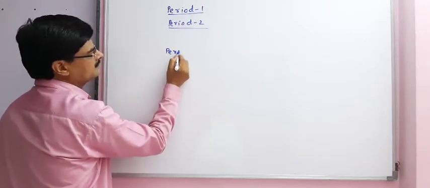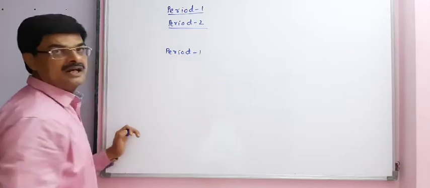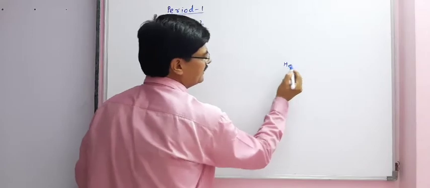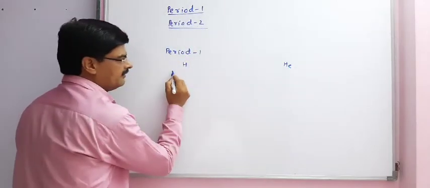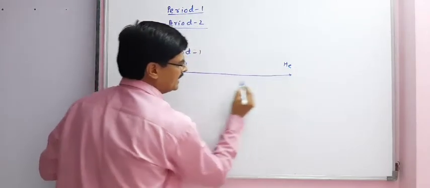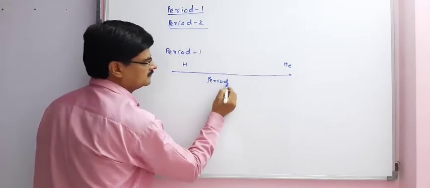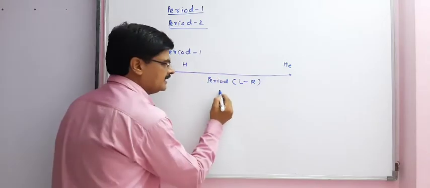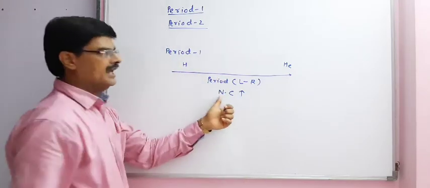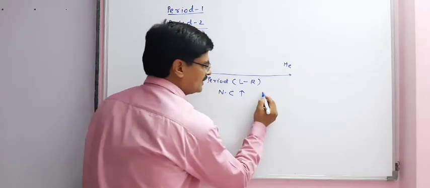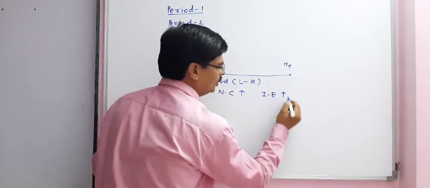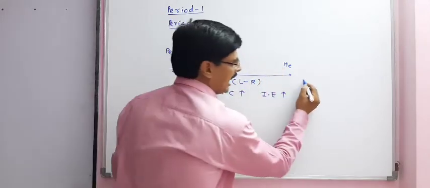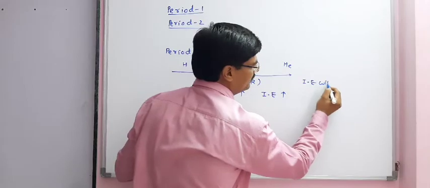Period number 1 contains two elements, hydrogen and helium. Generally as we move from left to right in a period, nuclear charge increases. As nuclear charge increases, ionization energy also increases. Therefore for helium, ionization enthalpy will be maximum.